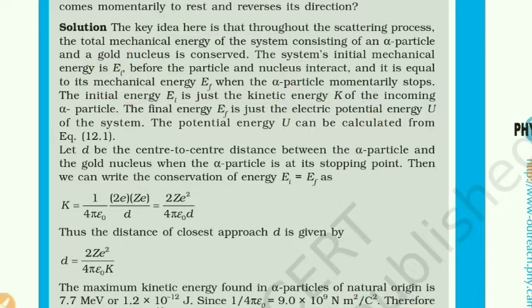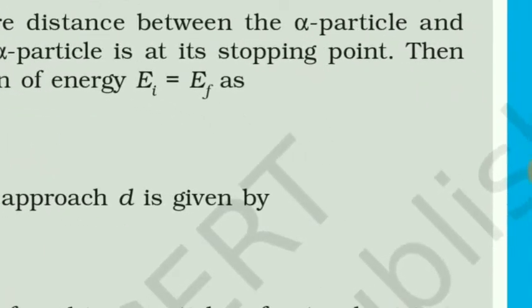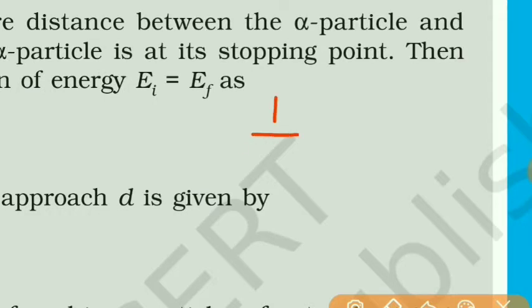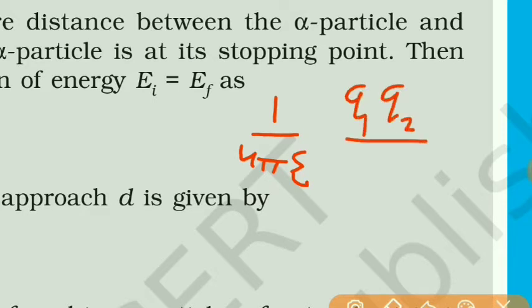and potential energy is given by 1 upon 4 pi epsilon naught q1 q2 upon the closest distance d.